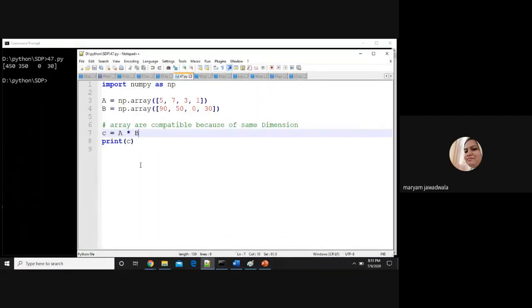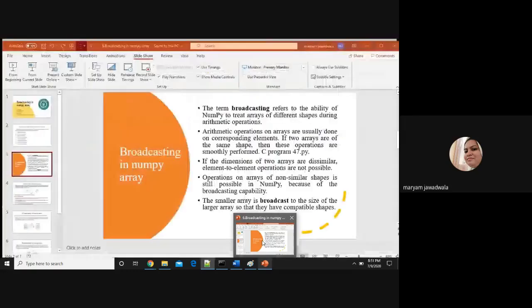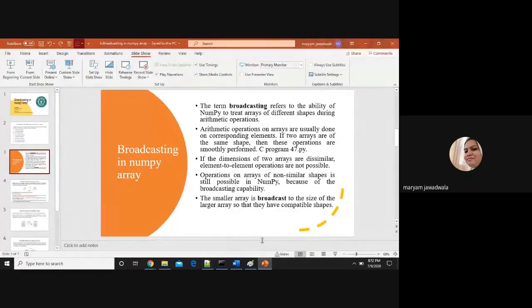What I want to say here is, if you want to perform any arithmetic operation and the shapes of the arrays are similar, then it's very easy to perform all the arithmetic operations. Here A and B are single dimensional arrays, and suppose A and B are multi-dimensional arrays with the same shape, then you can perform any arithmetic operation easily, right? But sometimes the shapes of two arrays are not similar.